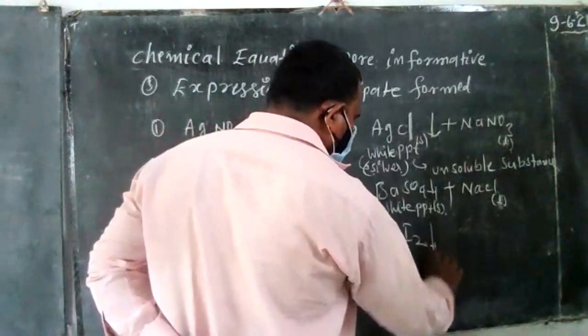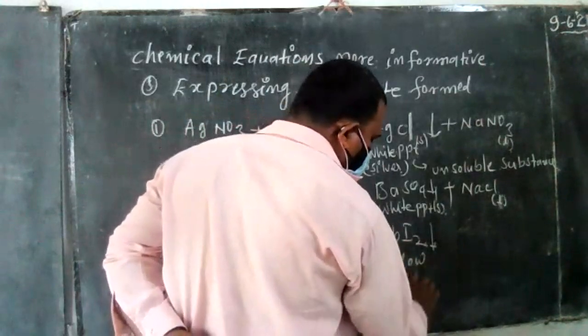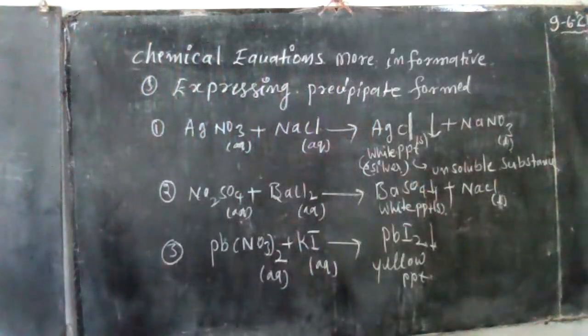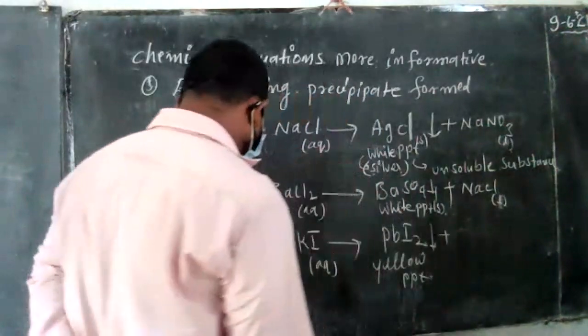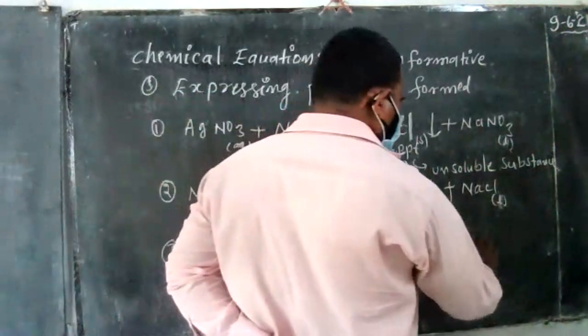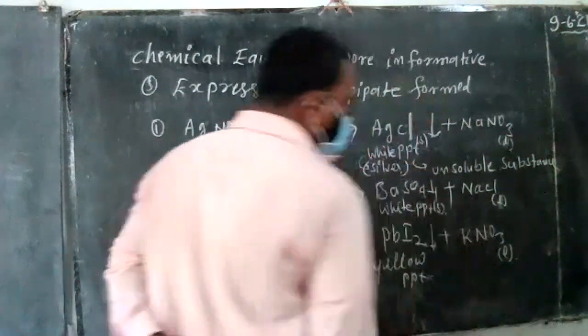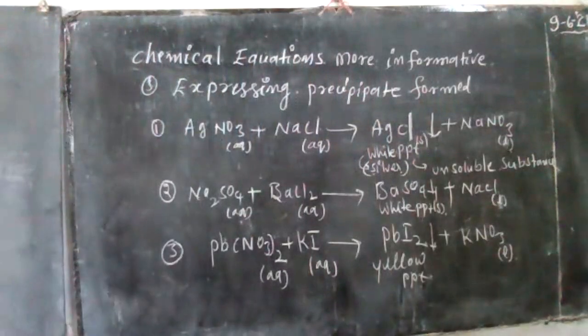This lead iodide is also a precipitate, but a yellow colored precipitate, going down to the bottom. So lead iodide is the yellow precipitate. Then potassium nitrate is formed, which is a liquid. Write it down.